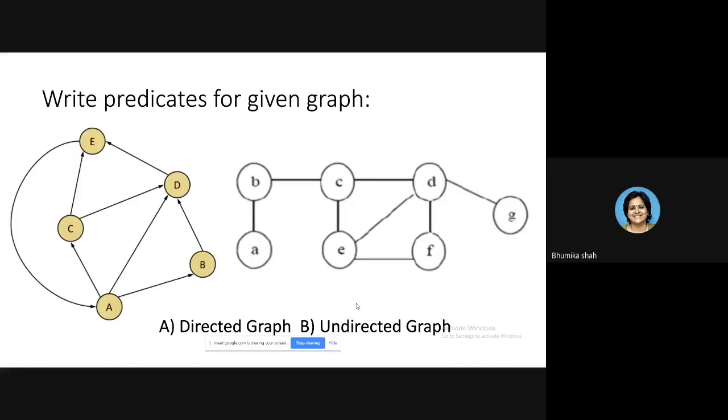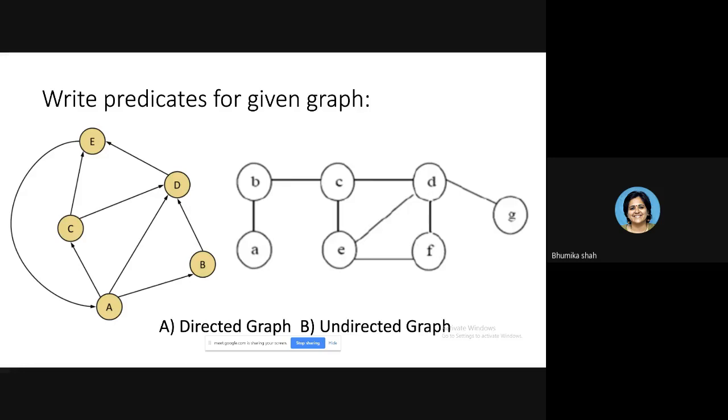The fourth program is directed graph A, and the fifth program is undirected graph B. So once again, what you have to do in the directed graph, the program number 4, the vertices and edges are given. You have to simply write edge relationship. So it will be something like edge A comma C, edge A comma B, edge A comma D, and so on. For every edge, you have to write down edge relationship and check with different queries whether your program is working perfectly or not.